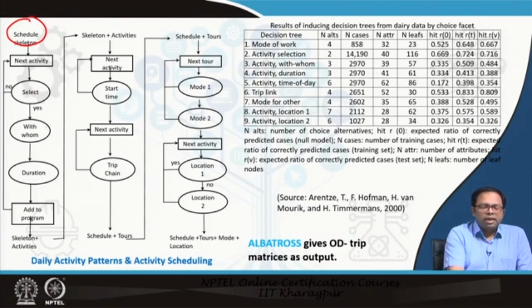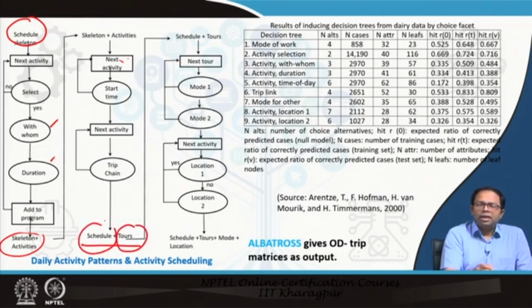Then with whom that activity is done, what is the duration of the activity, and then we add it to that. So when we have a skeleton framework of all the major activities, then we check on the other additional activities that are possible, like the flexible activities. And when we have done with both main activities and flexible activities, we can develop the trip chains, and that means we end up with schedules and tours. So we have both the schedule of the day and the tours that would be possible. So that would be created.